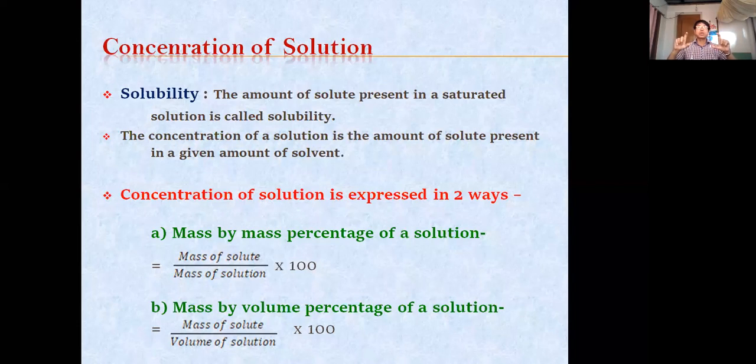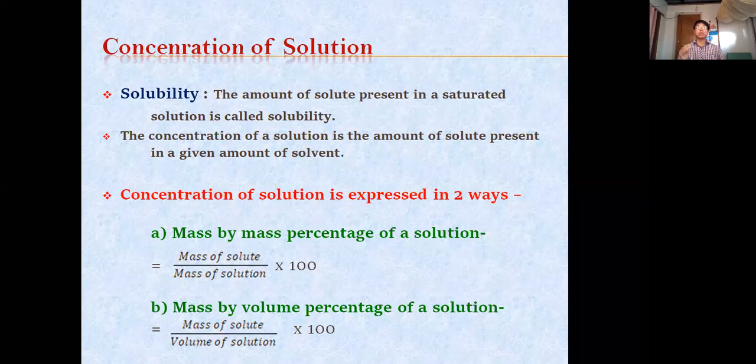And you see the solubility of sugar and NaCl. In one glass, you go on putting that sugar, and in the other glass, you go on putting that NaCl. The amount of sugar soluble in that amount of water and the amount of NaCl salt in that water, it will be different because their solubility are different.